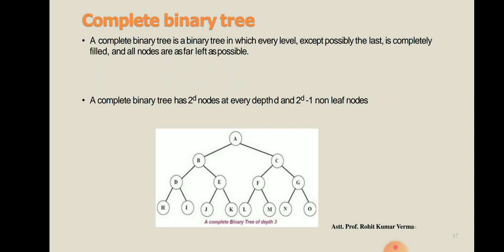For node D the degree is 2, for node E the degree is 2, for node F the degree is 2, for node G the degree is 2. So we can say that a tree in which every level except possibly the last is completely filled, here all the levels except the last are completely filled, so it is known as a complete binary tree.